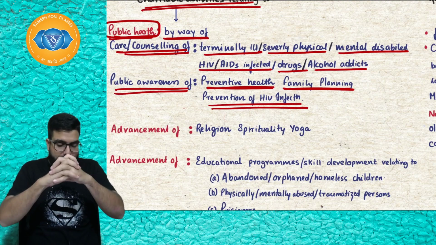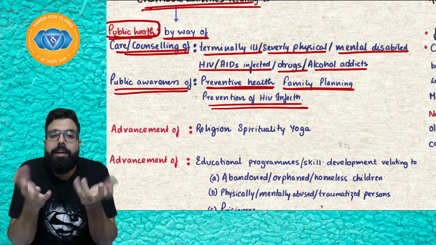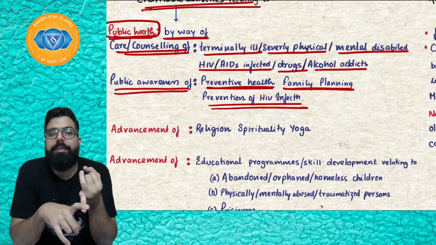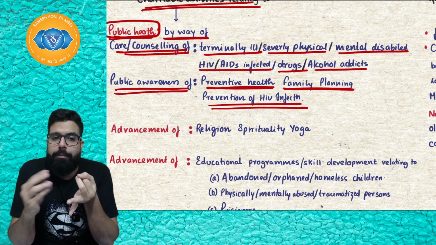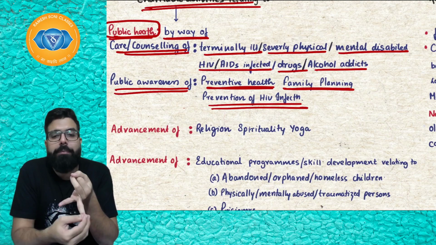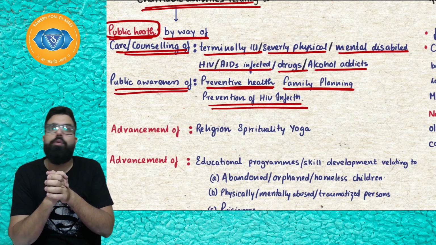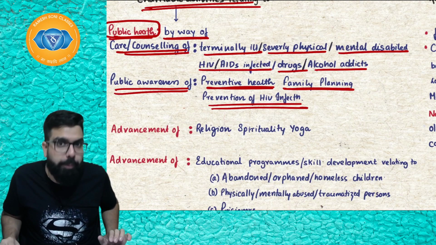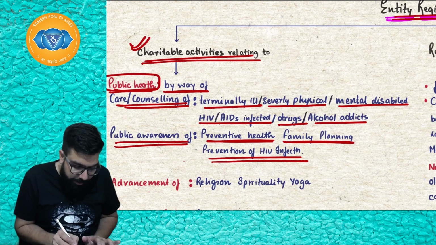So Baba, what I am doing is public awareness relating to what? Public awareness relating to preventive health, so that you don't become sick. Family planning, prevention of HIV infection, all this public awareness. If I am doing public awareness programs, my services will be exempt. So, number 1 was charitable activity relating to what?